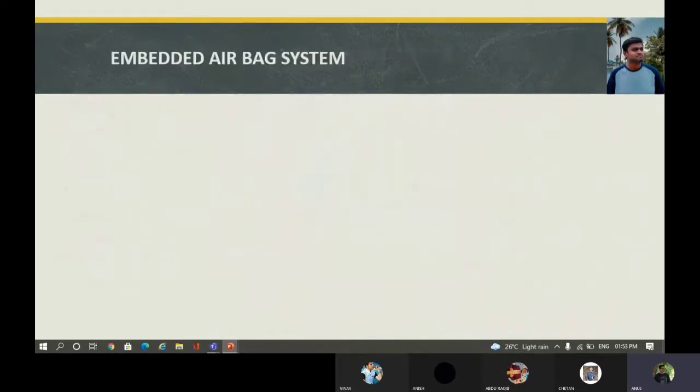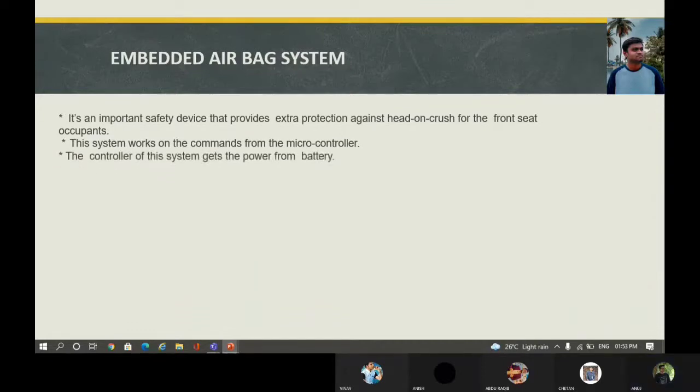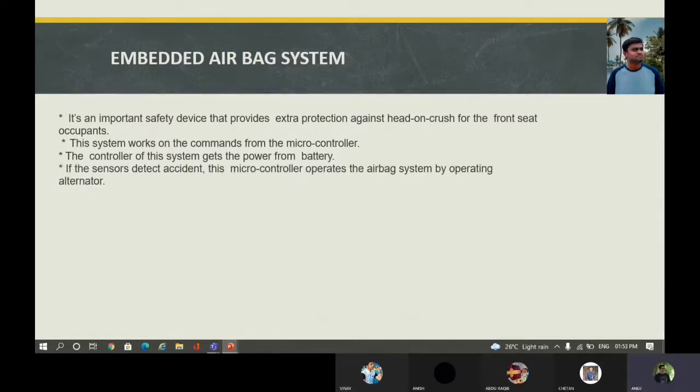So let me talk about the embedded airbag system. It is an important safety device that provides extra protection against head-on crashes for the front seat occupants. This system works on the command from a microcontroller. The controller of this system gets power from the battery. If the sensor detects an accident, the microcontroller operates the airbag system by operating the alternator.